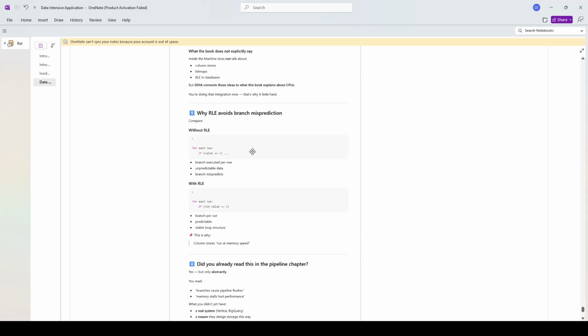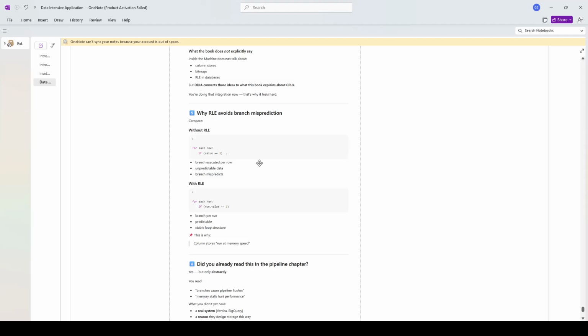Why does RLE avoid branch misprediction? Compare. Without RLE: for each row, if value equals 3. A branch is executed per row, with unpredictable data, so the branch mispredicts. With RLE: for each run, if run.value equals 3. That means one branch per run, a predictable, stable loop structure because it's contiguous.